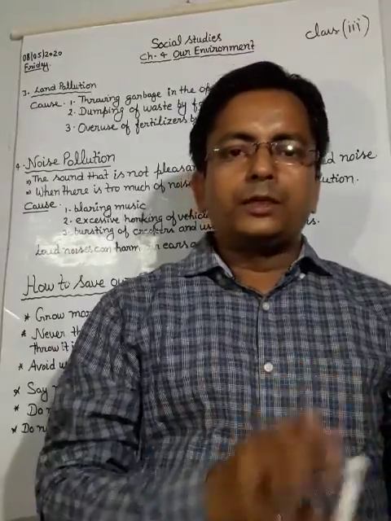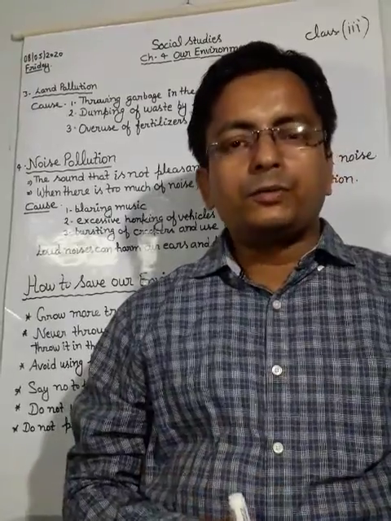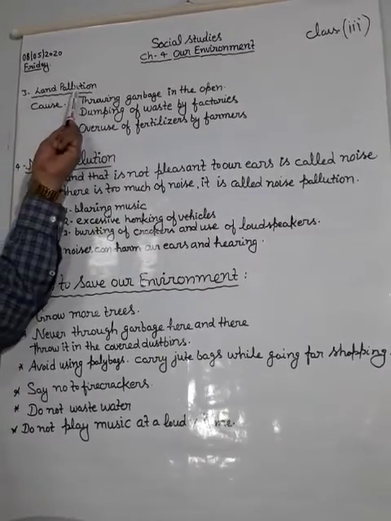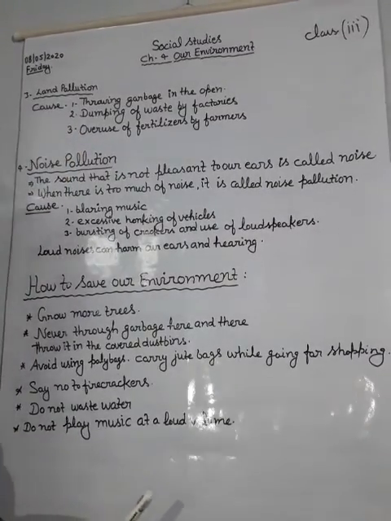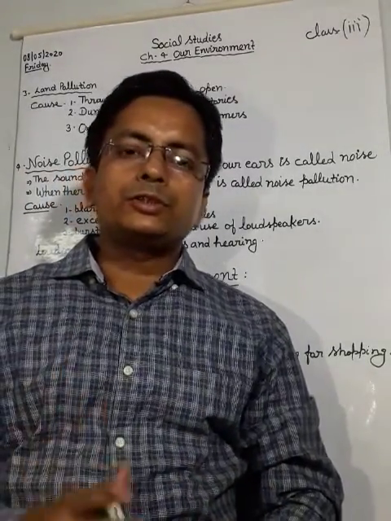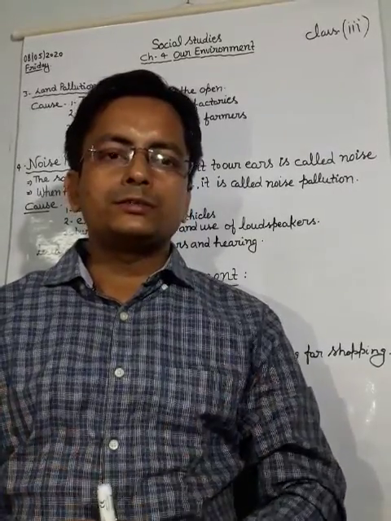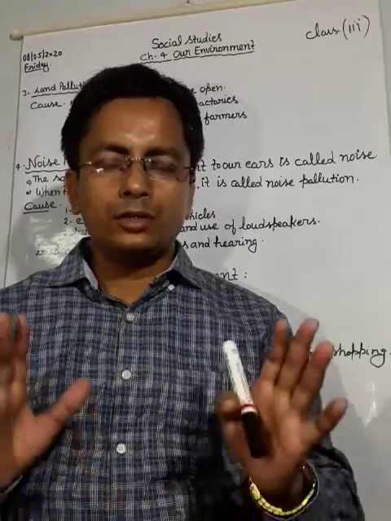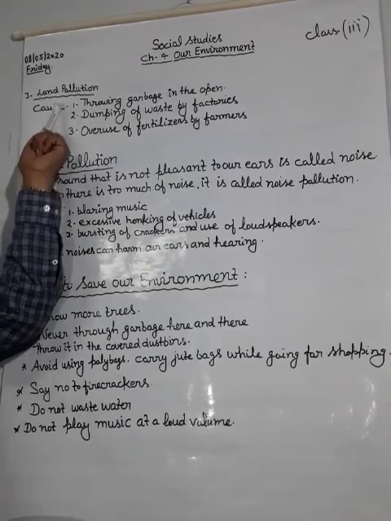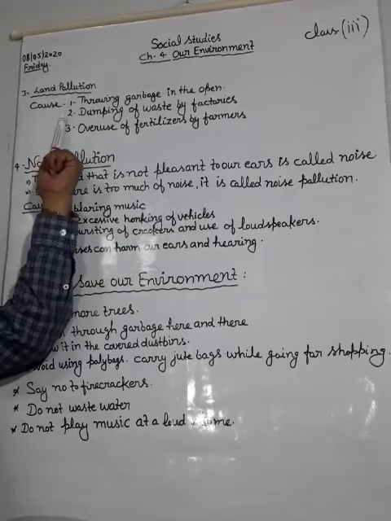So in the previous class we discussed air pollution and water pollution. Now today we are going to start with land pollution. What is land pollution? Our different types of activities by which land gets polluted. Some unwanted things mixed up in the soil is called land pollution. And here are some causes of land pollution.